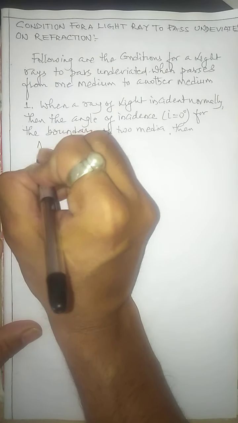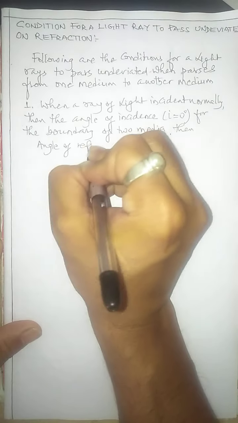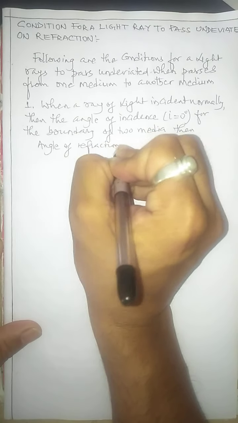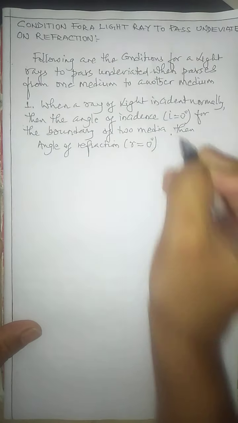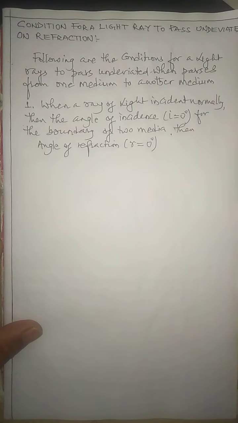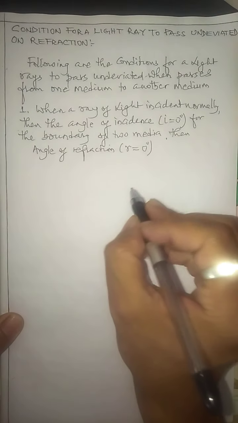I write down then the angle of incidence, angle of refraction. Then the angle of refraction, and you know the symbol of the angle of refraction is r, will be how much degree? 0 degree. Now this particular condition can be understood with the help of a diagram also.